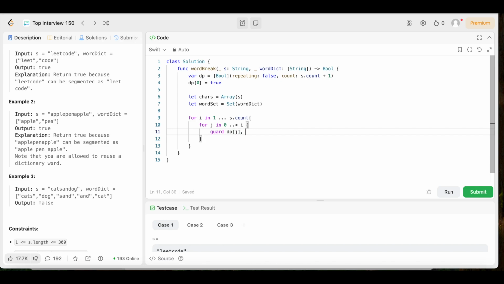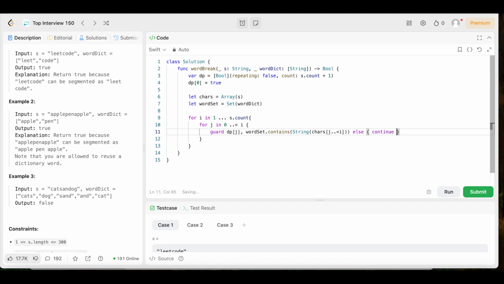Then we're going to say comma word set dot contains, open up the parentheses, string, open up the parentheses again, chars square bracket j dot dot less than i. Boom. Then we're going to come outside of those parentheses. We're going to say else, open up the brackets. We can just say continue.